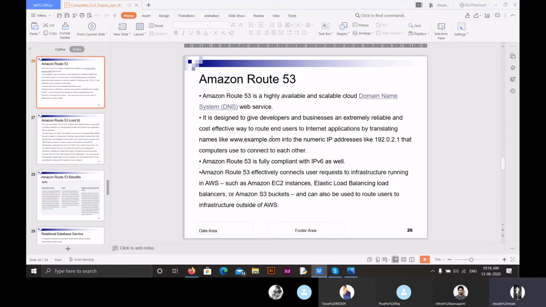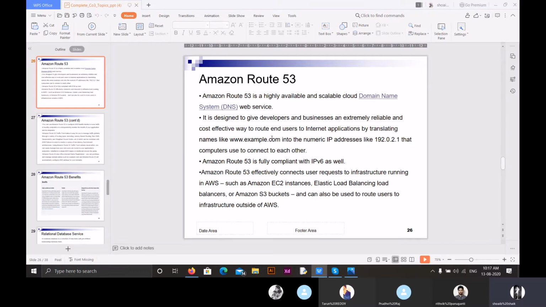Apart from this, Amazon Route 53 is fully compliant with IPv6 as well. There are two types of IP addresses: one is IPv4 and the other one is IPv6. We already discussed what IPv4 and IPv6 are, but let me remind you again. IPv4 refers to a 32-bit IP address, and IPv6 is a 128-bit IP address, and IPv6 is alphanumeric while IPv4 is numeric. Using Amazon Route 53, we can access IPv6 as well.